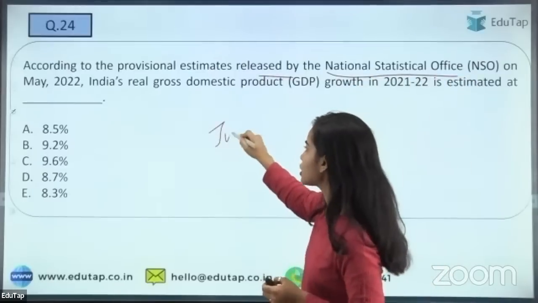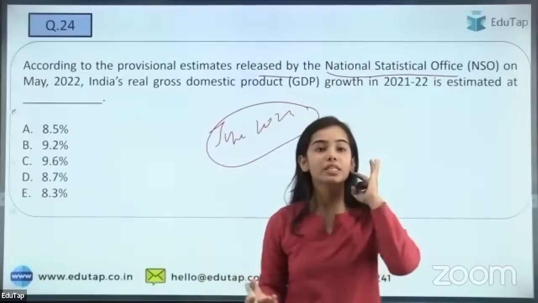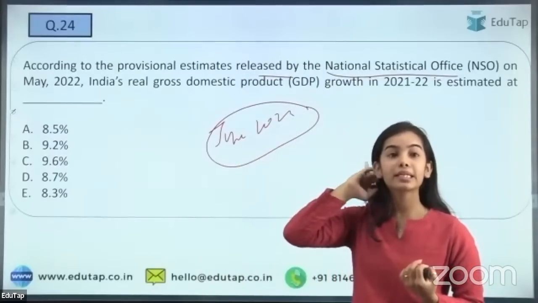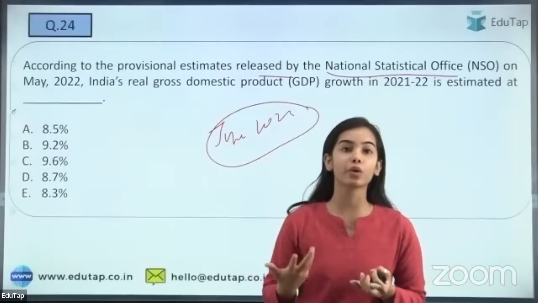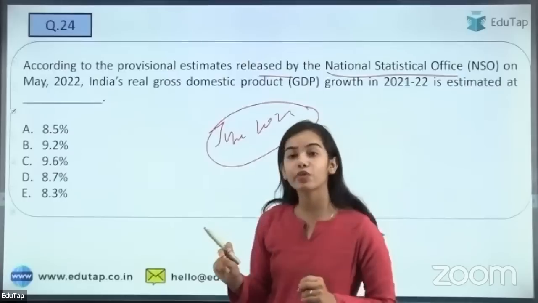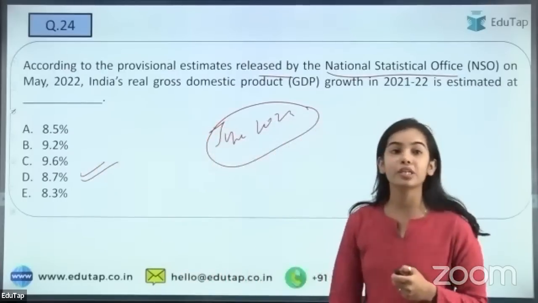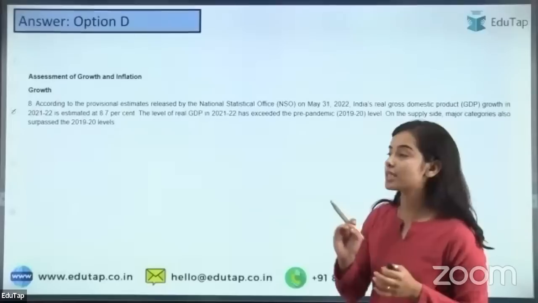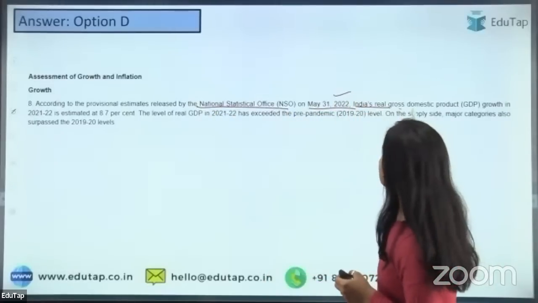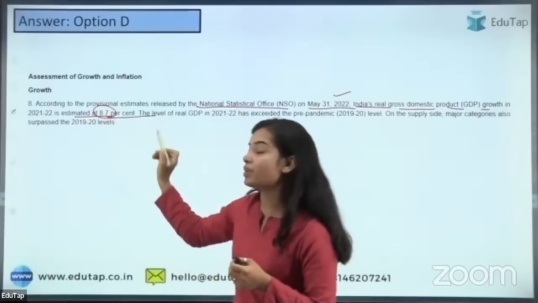So next is regarding according to the provisional estimates released by the National Statistical Office. This was discussed in the June 2022 MPC. In that document, in the governor's statement, this percentage was there. Okay, that's why it is here. So what is the real GDP growth in 2021-22? And you have to tell that. So the right answer for this one is 8.7%. Yes. So in the National Statistical Office, on May 31st, 2022, India's real GDP growth in 2021-22 is estimated at 8.7%.